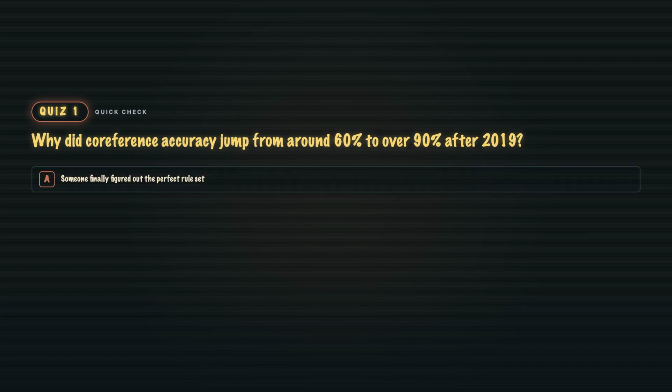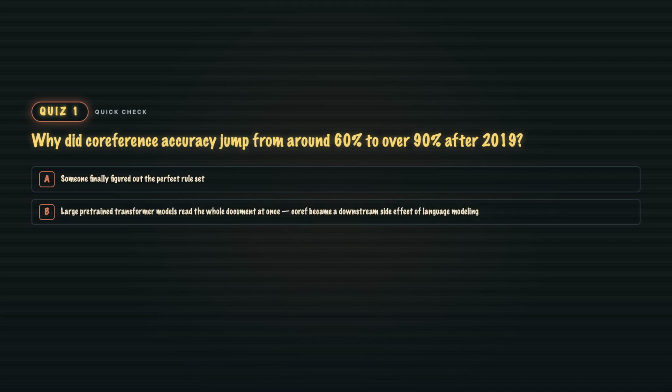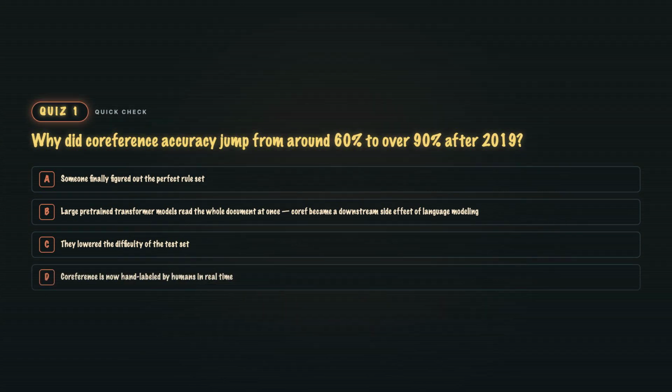A. Someone finally figured out the perfect rule set. B. Large pre-trained transformer models read the whole document at once. Coref became a downstream side effect of language modeling. C. They lowered the difficulty of the test set. Or D. Coreference is now hand-labeled by humans in real time.